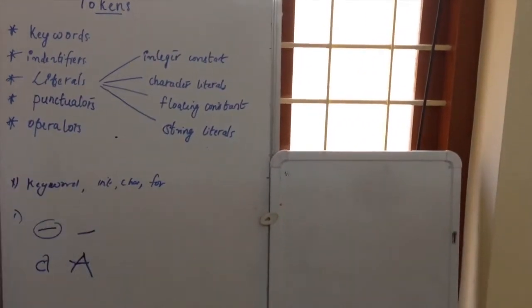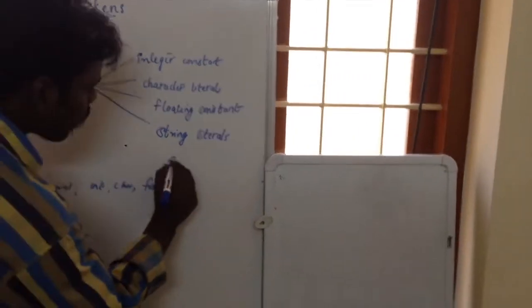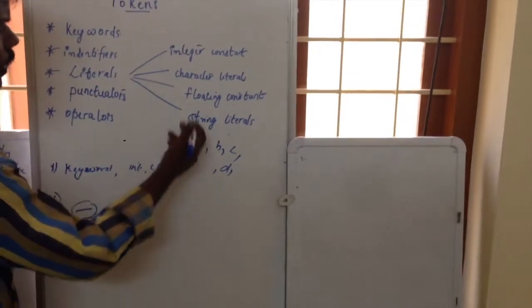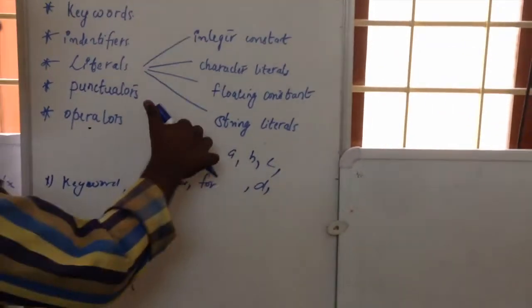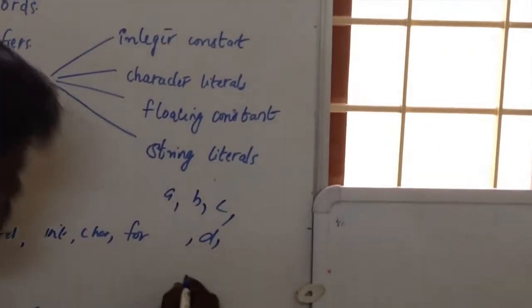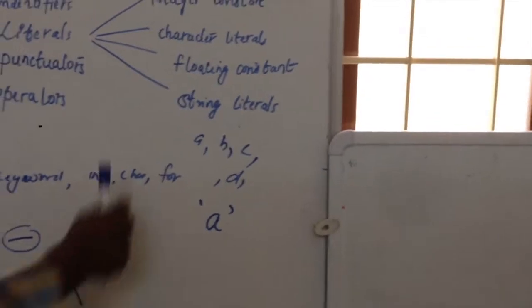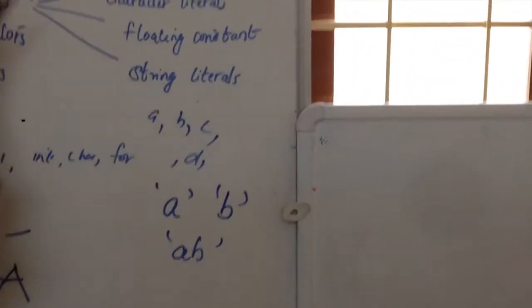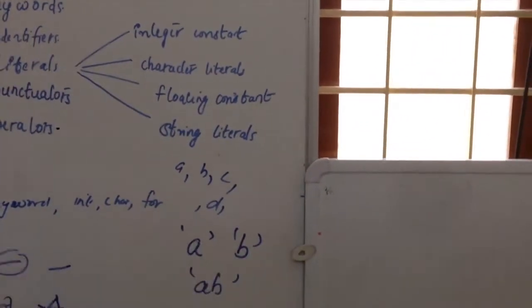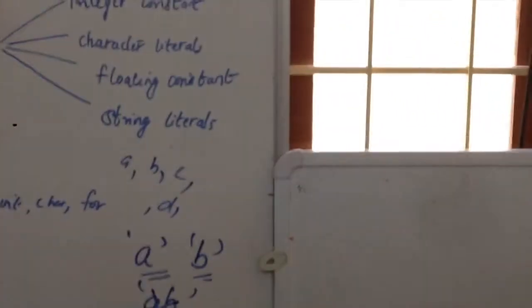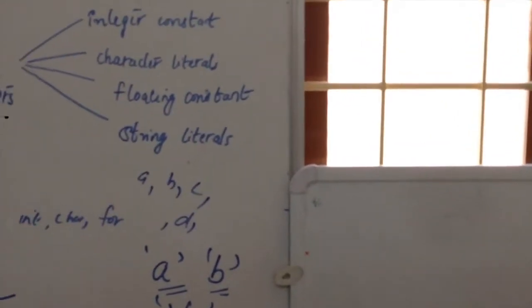The second one is character literals. We know what a character is: A, B, C, D. It is a single letter. Character is represented within a single quote, like 'B', but we can't write 'AB' like this, since A is a character literal and B is another character literal. We can show it like this only. This is wrong.